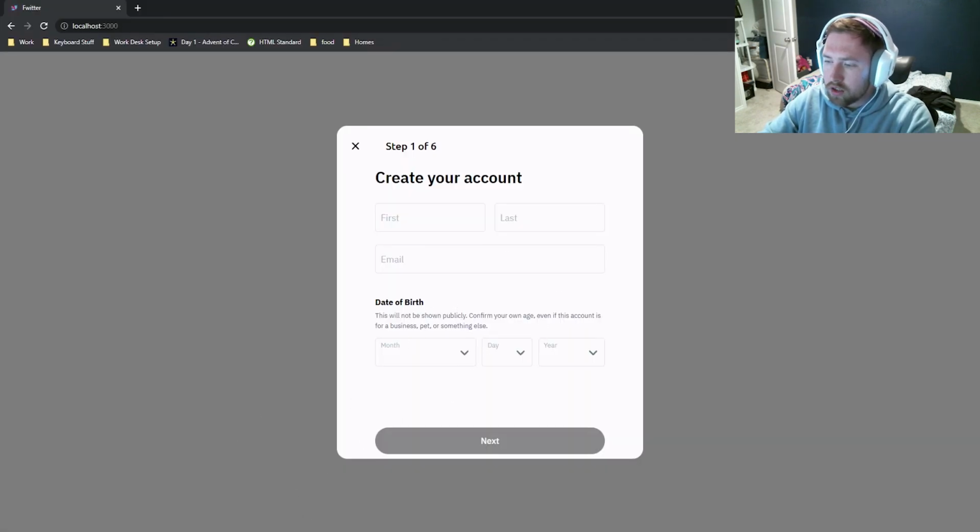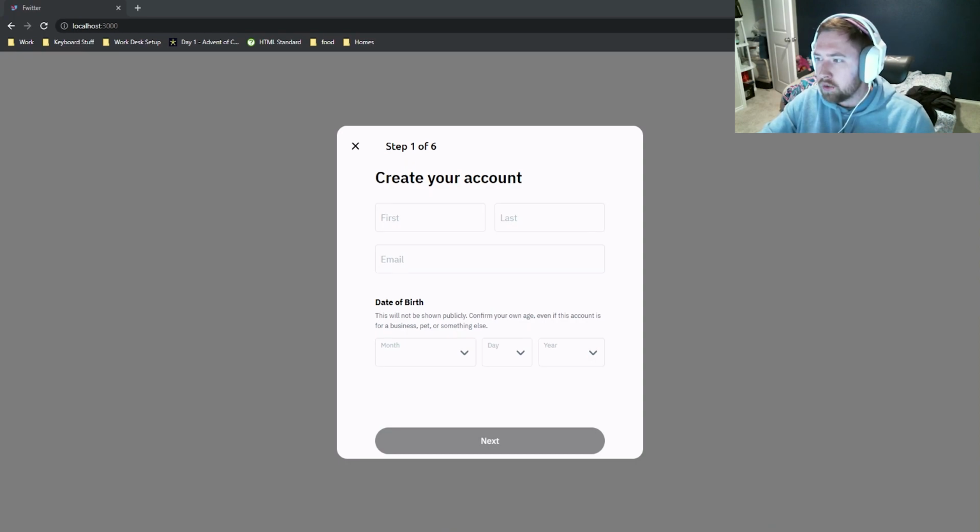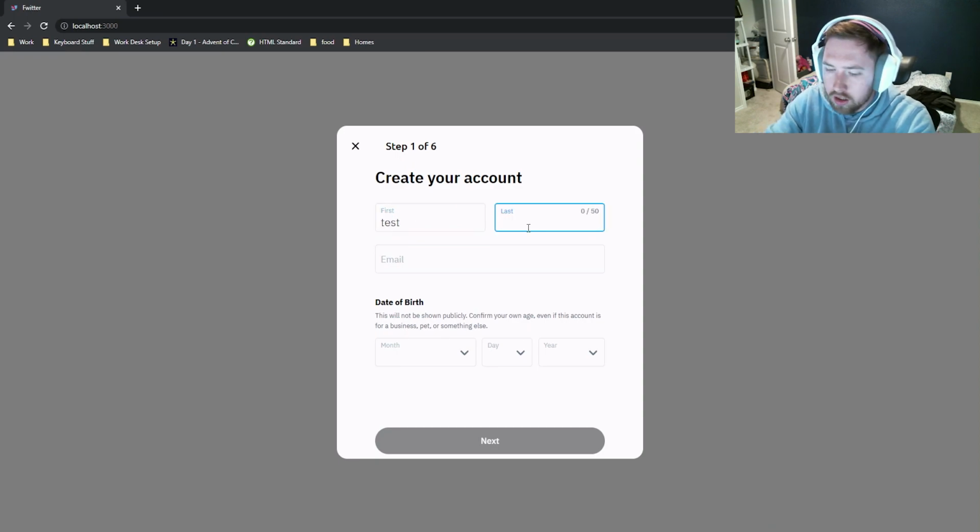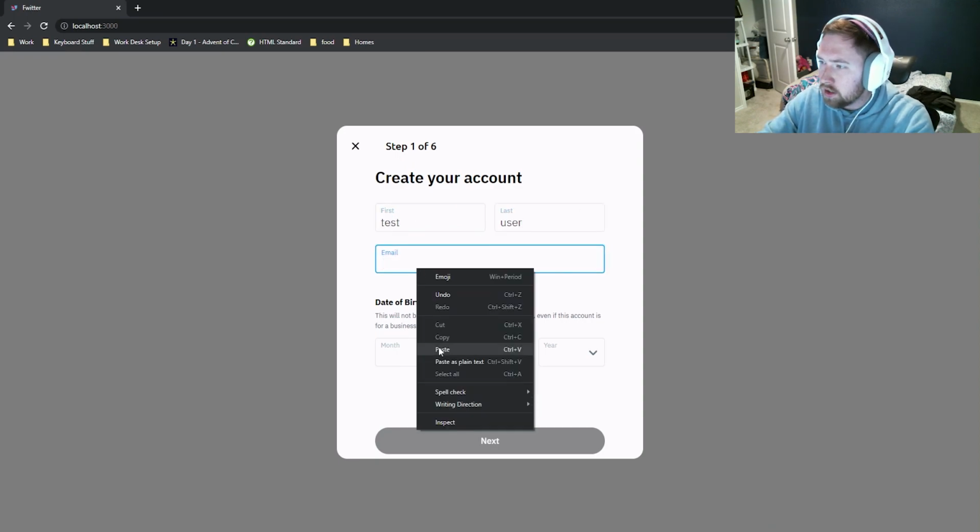Our application is running. However, we need a temp email. So let me go ahead and pull up on the side a temp mail, and I'll just copy the email over, and then we can go through. I might switch back the text size small to 14. I'm not sure. We'll see. But I'm going to go ahead and copy the email. So we'll just say test and user and pass in that email.